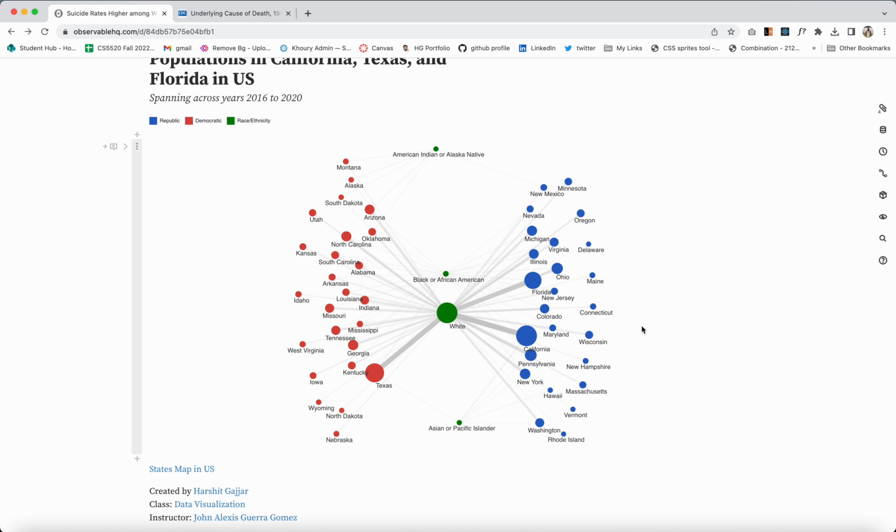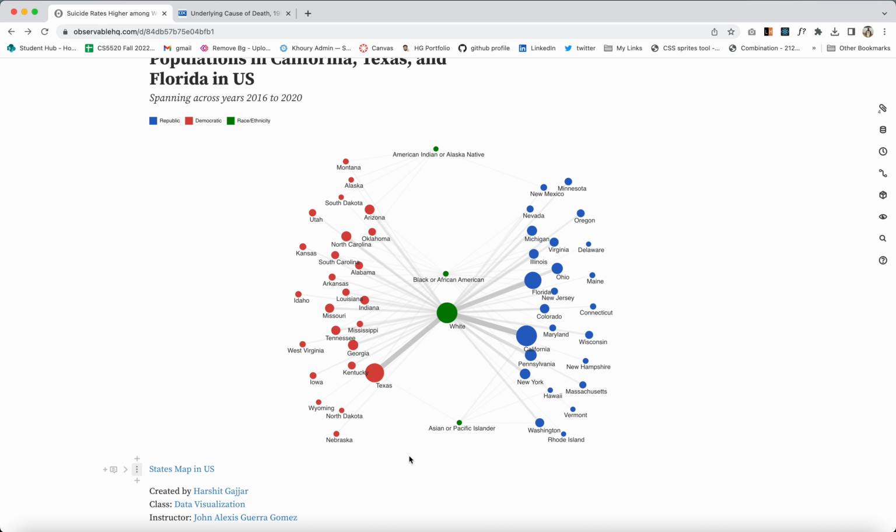It is a force simulation. As we can see, here we have all the democratic states, and here we have all the republican states, and in the middle we have all the races or ethnicities. In the case of the white race, they have the maximum suicide cases in the states of Texas, California, and Florida. And we can see that California, Florida, and Texas are the states which have higher suicide rates as compared to all the other states in the US.